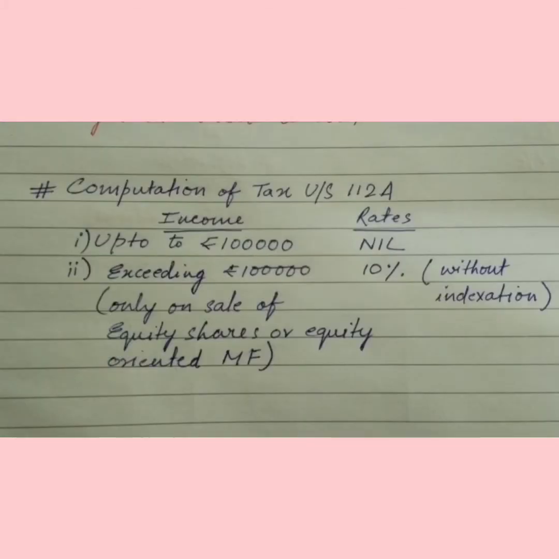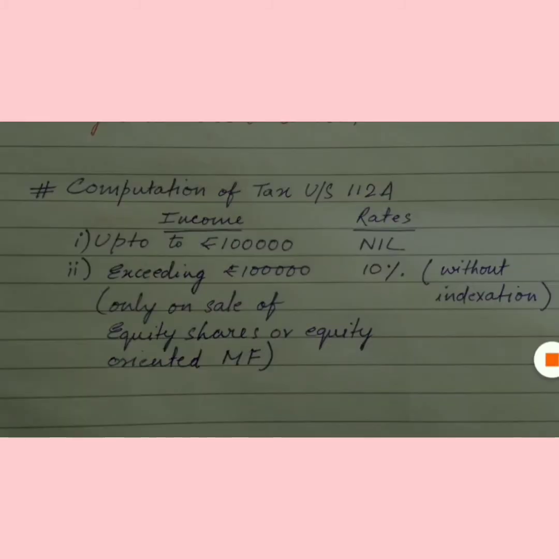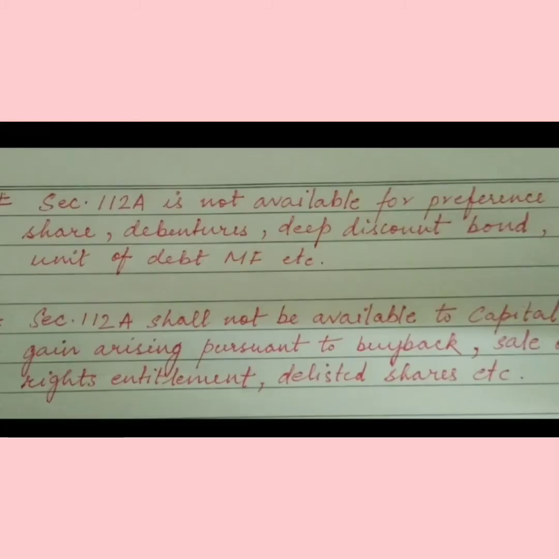This is how we can compute tax under section 112A, that is, up to 1 lakh rupees income, the rate of tax is nil, exceeding 1 lakh, 10% rate without indexation. It is only on the sale of equity share or equity oriented mutual fund. These points are to be kept in mind.